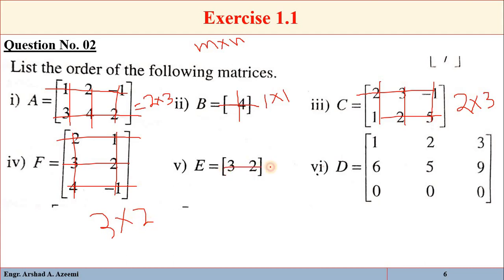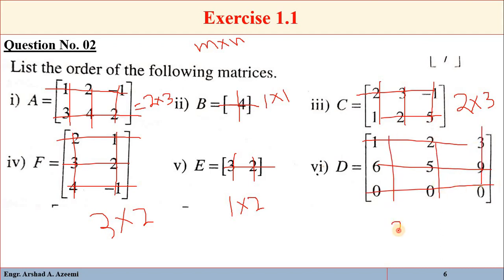Here we have 1 row and 2 columns, so the order is 1 by 2. Here we have 3 rows and 3 columns, so the order is 3 by 3. That is the order of the matrix, row by column. That can be pronounced as row by column.